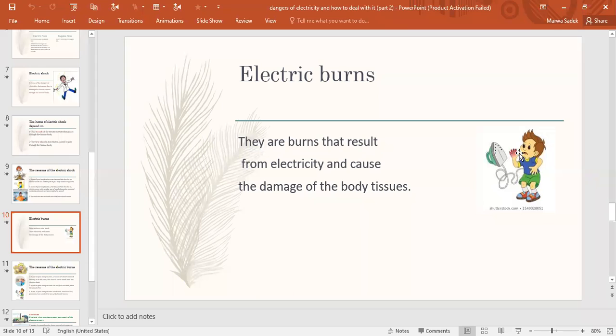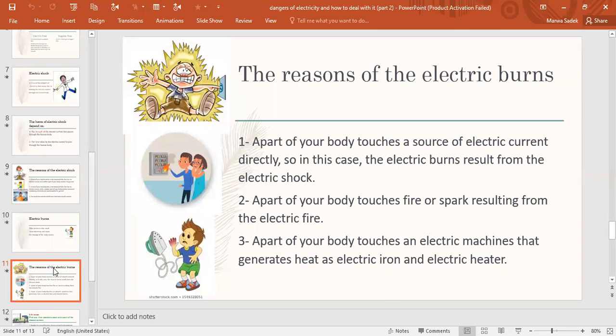What are the reasons for this electric burns? What causes electric burns? Number 1, when a part of your body touches a source of electric current, like this, part of your body touches a source of electricity. So electric burn will result from electric shock.